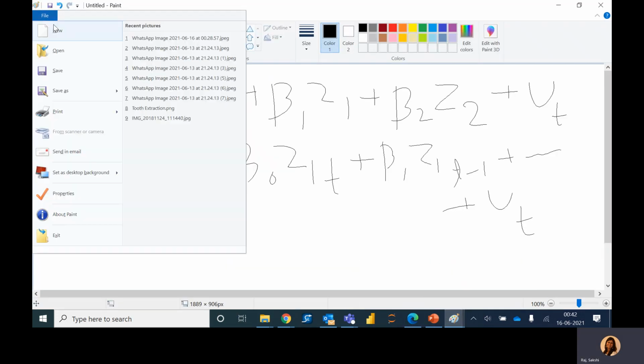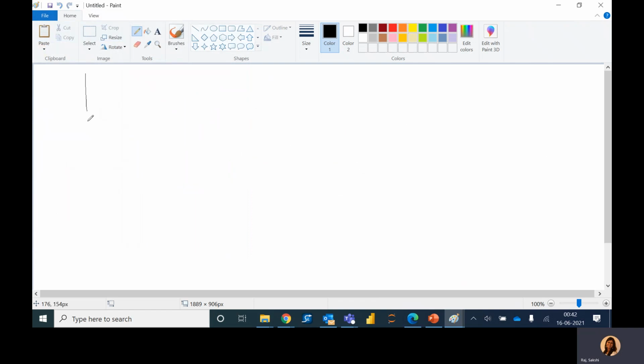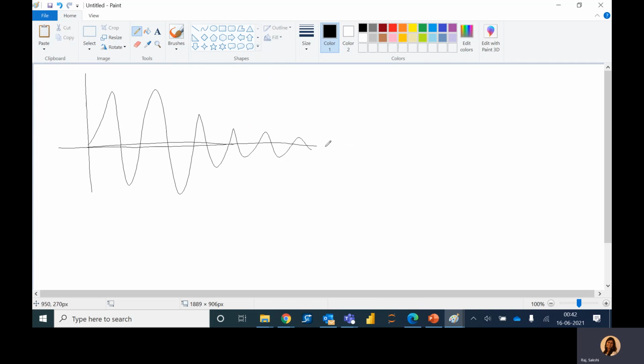Let's see if we can look at some time series processes. Okay, so here is a time series process. We can see that the mean is somewhere around 0, but the variance is not constant, right? There is more swing in the start, and then it goes away.